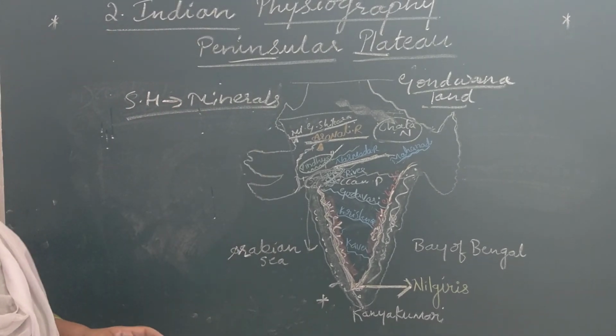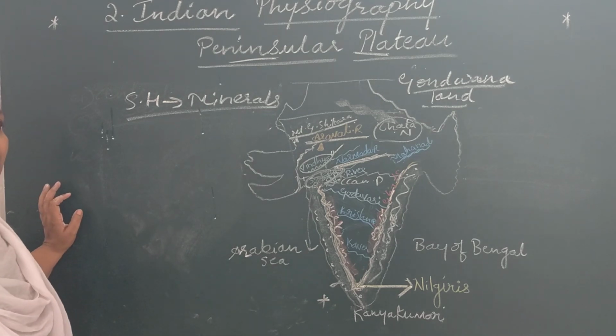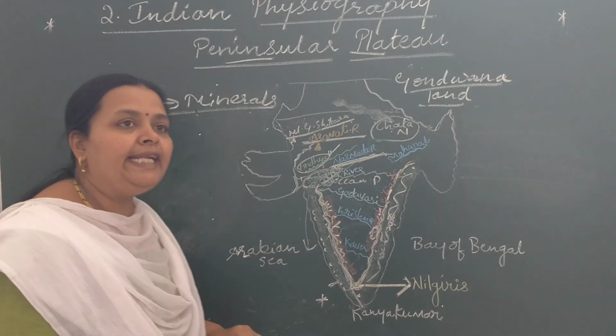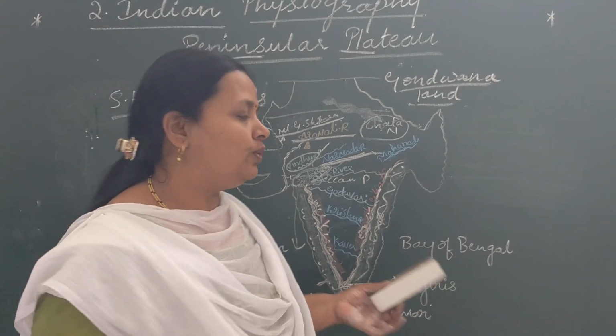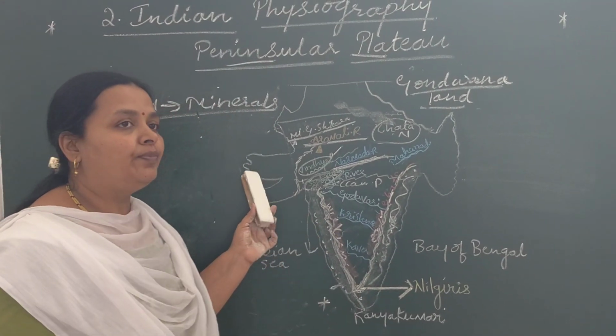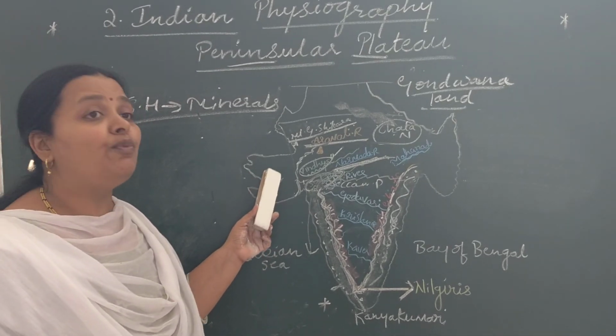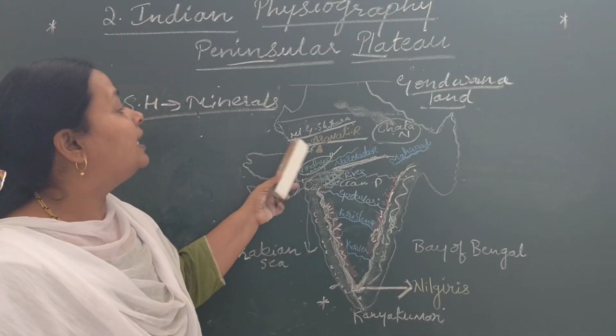Now let's discuss the Indian deserts. Where do the Indian deserts lie? They lie towards the western margin of Aravali Hills.